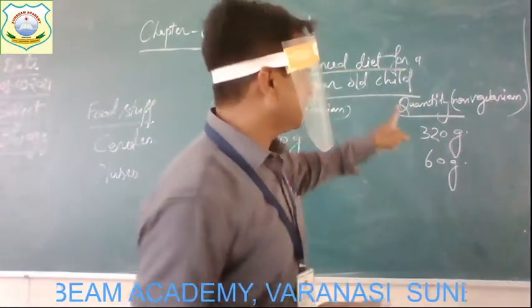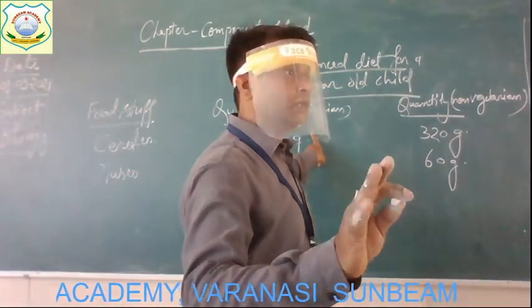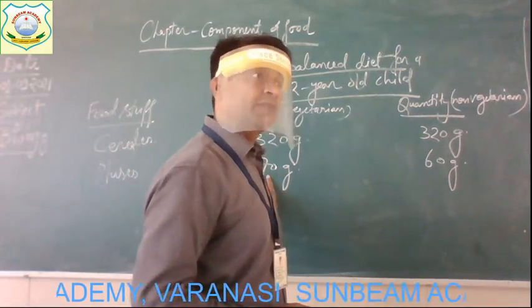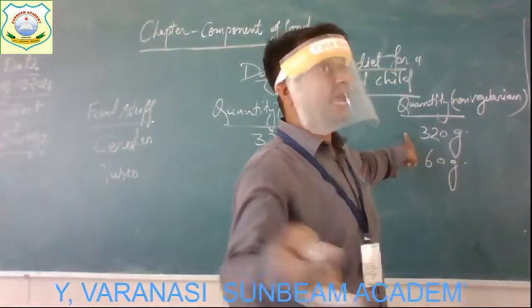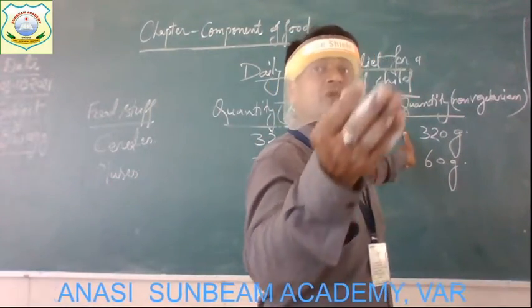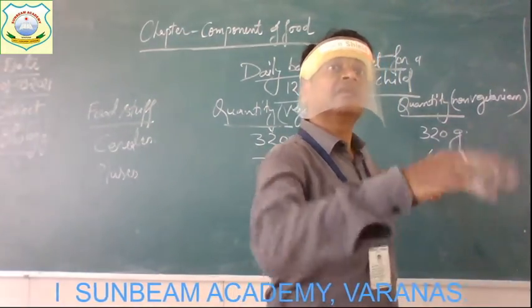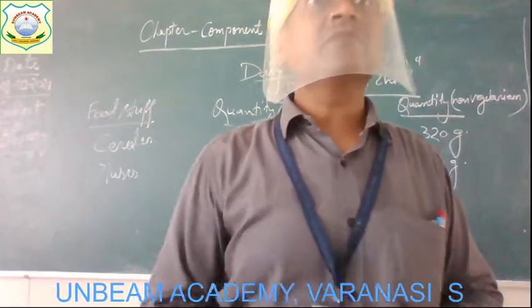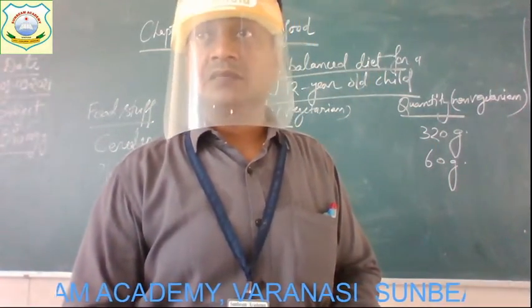So a vegetarian person who depends only on pulses for protein must take 70 grams. But a non-vegetarian who takes pulses as well as meat and fish can take 60 grams, and the rest they can take from food like meat, fish and eggs.